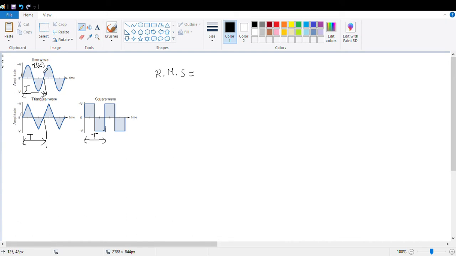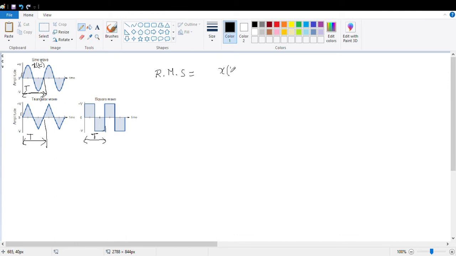X(t) here is A sin(omega t). There is no phase shift, phase delay or phase advancement, so it starts from 0. It is a sinusoidal signal, so I can write it as A sin(omega t), considering the magnitude as A, or sin(omega t), whatever is given as per the signal. What I have to do is first take the signal and square it. Understood?